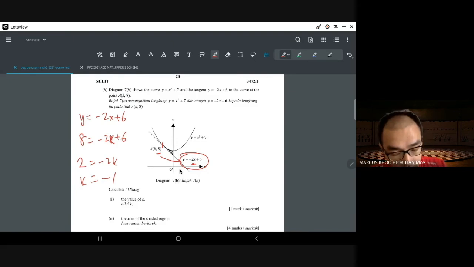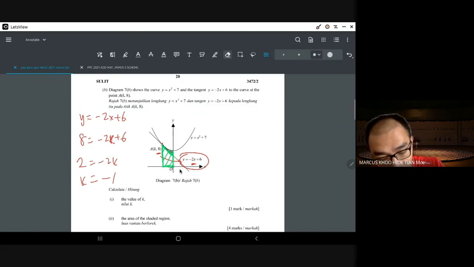Okay. Now the area of the shaded region, notice that this shaded region is going towards the y-axis. But at the same time, you can actually calculate the entire whole thing over here, then minus this shape, which is a trapezium. The trapezium will tell you a few things.